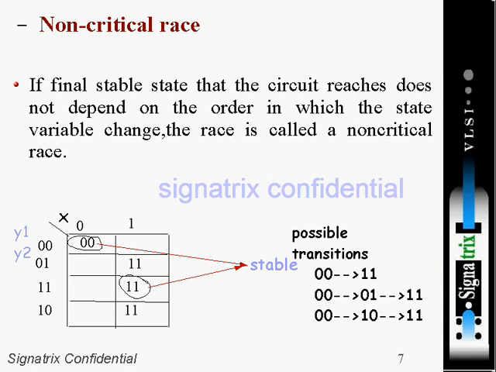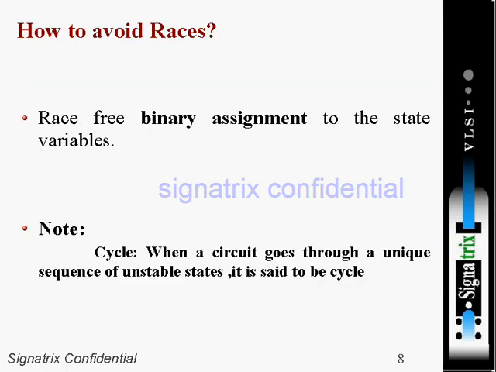Next, the second type of race is the non-critical race. If the final stable state that the circuit reaches does not depend on the order in which the state variables change, that kind of race is called non-critical. Next, we have to see how to avoid these races.